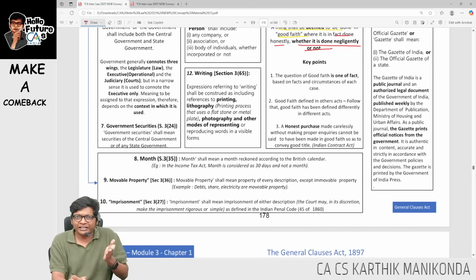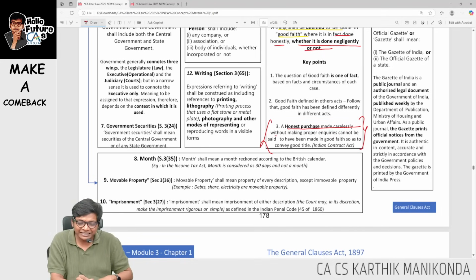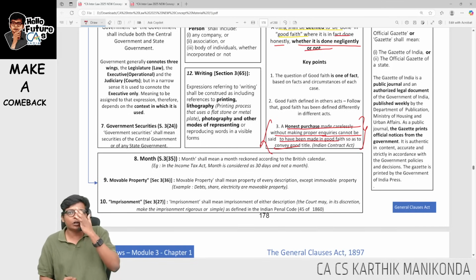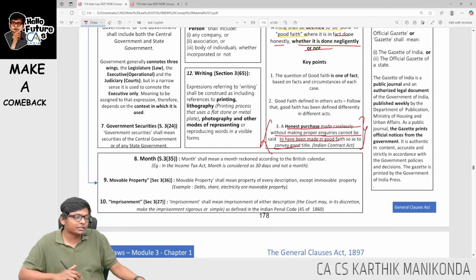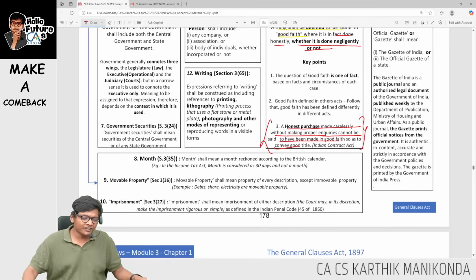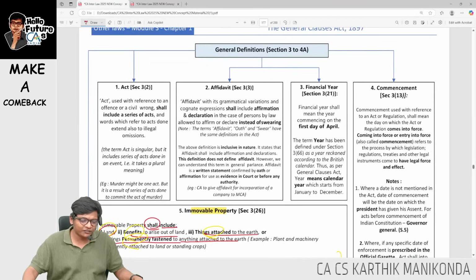Good faith as per General Clause Act gives the benefit to the buyer. But as per Indian Contract Act, an honest purchase made carelessly without making proper inquiries cannot be said to have been done in good faith. Therefore, Indian Contract Act will override General Clause Act when it comes to good faith definition, guys. Good faith is done.